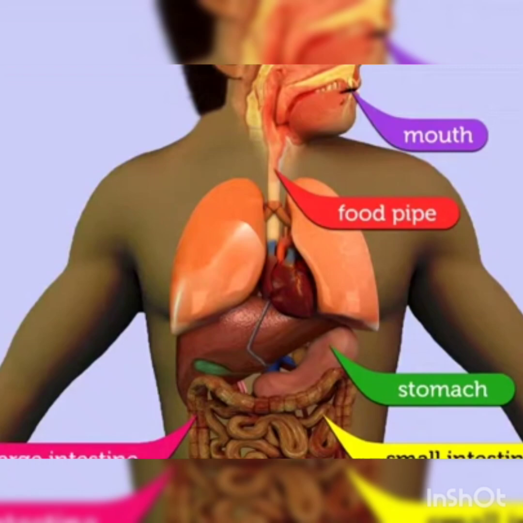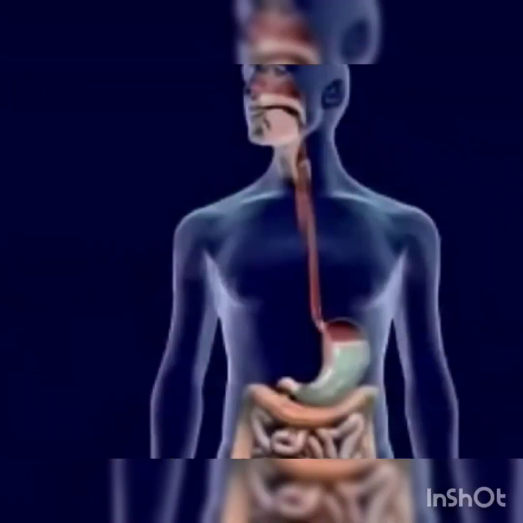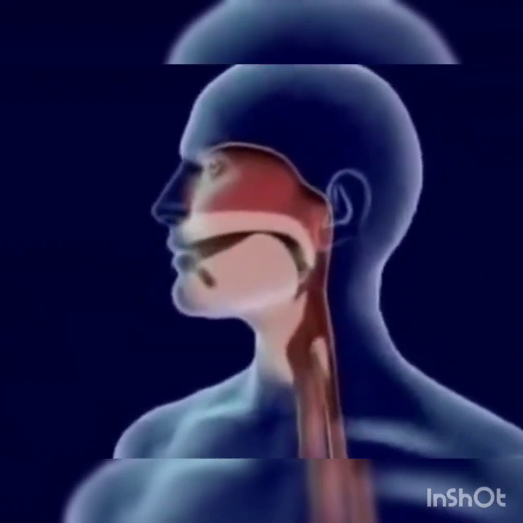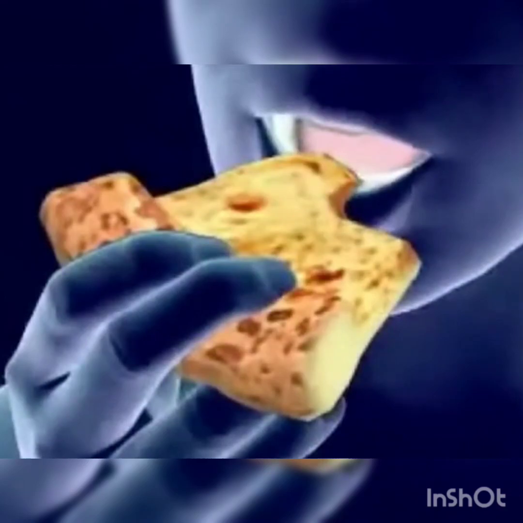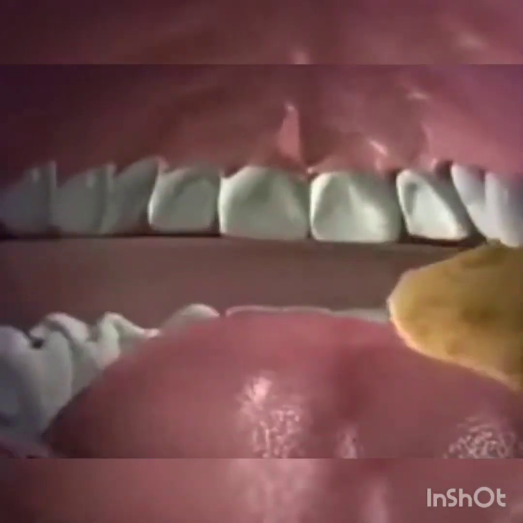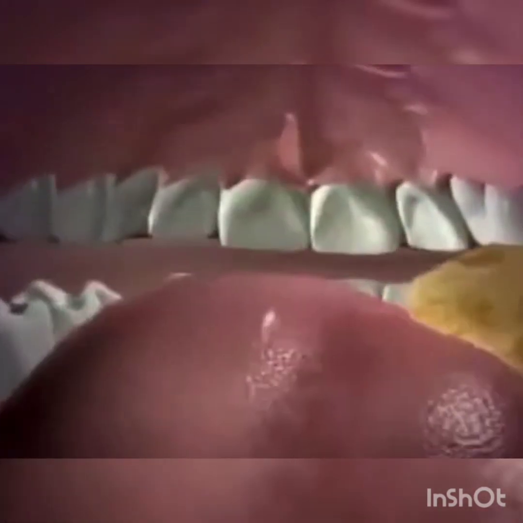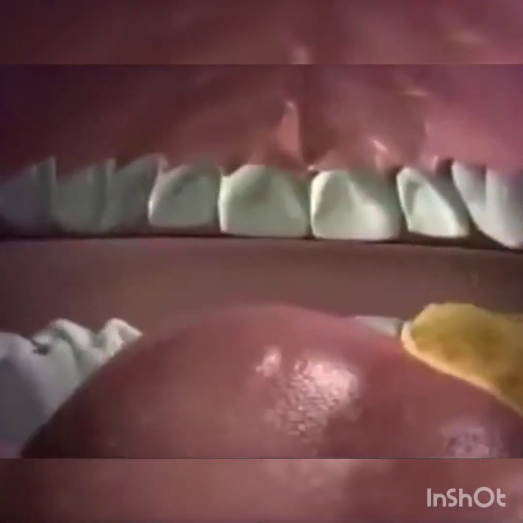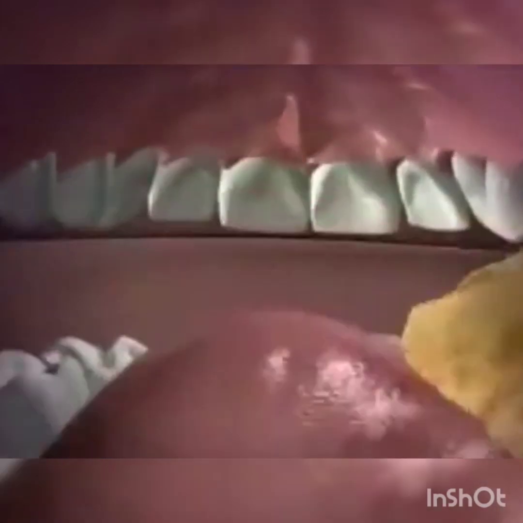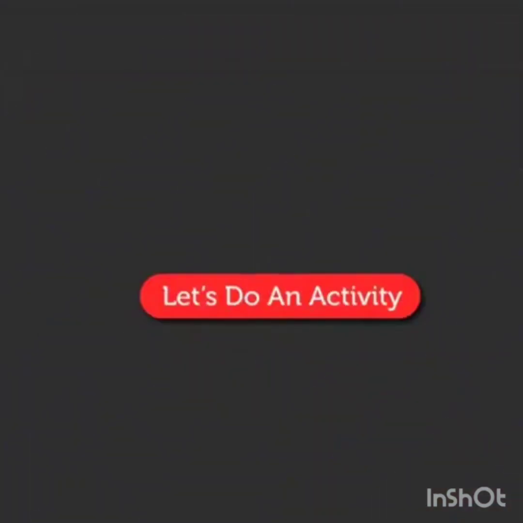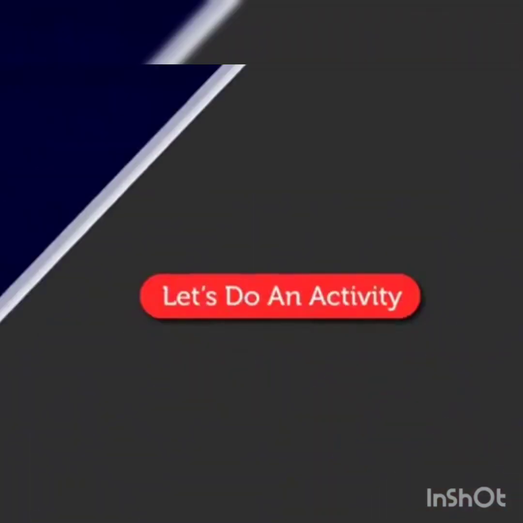Let us learn more about the mouth. The first part is the mouth. The process of digestion starts in the mouth. When we eat food, we chew it with the help of our teeth. Saliva is secreted in the mouth, and the saliva helps to mix the food and makes it soft. The more you chew your food, the better it mixes with saliva. Starch in the food is then changed into sugar.